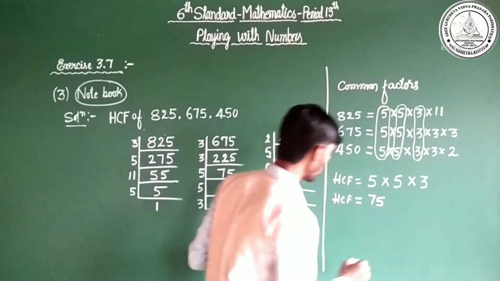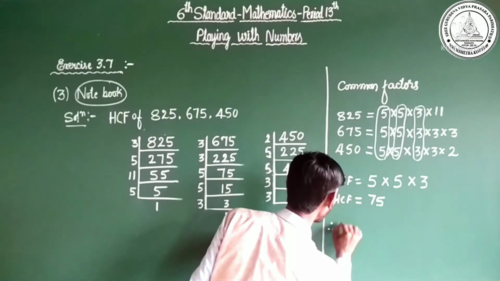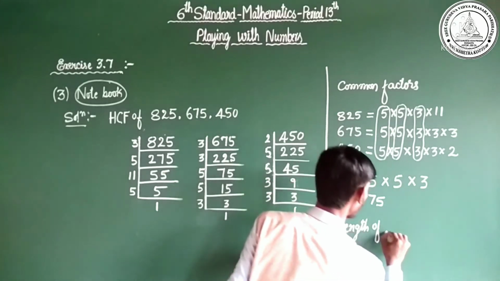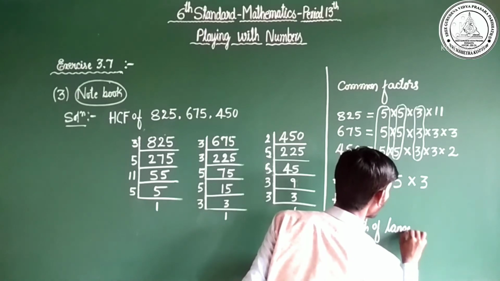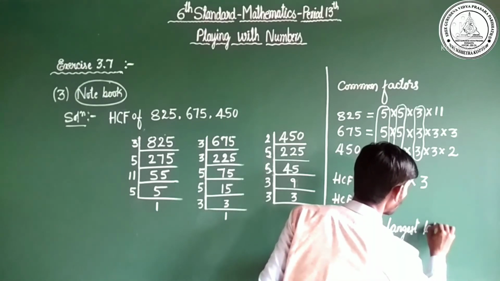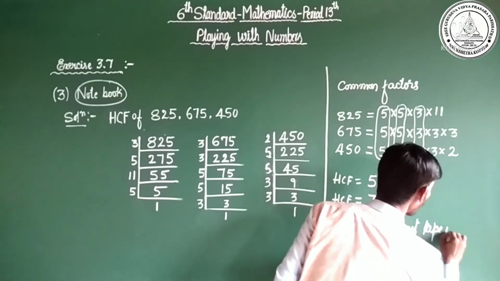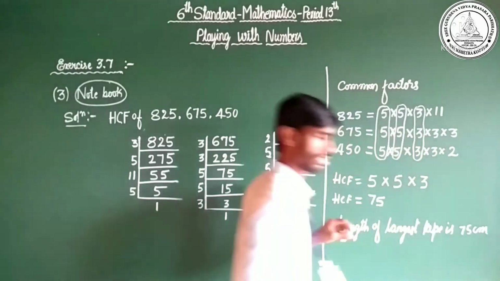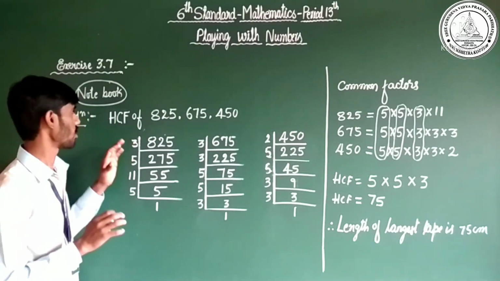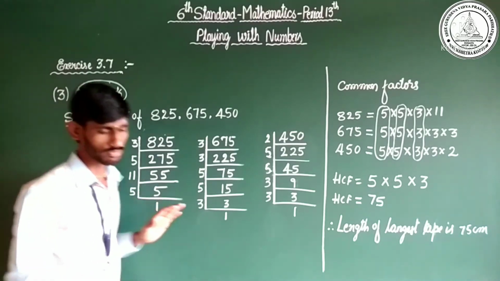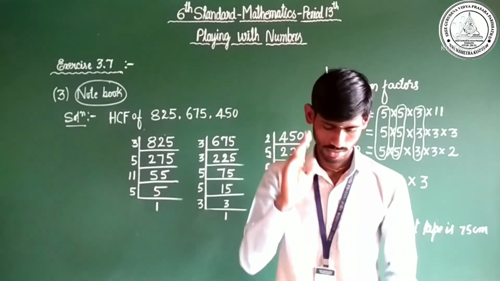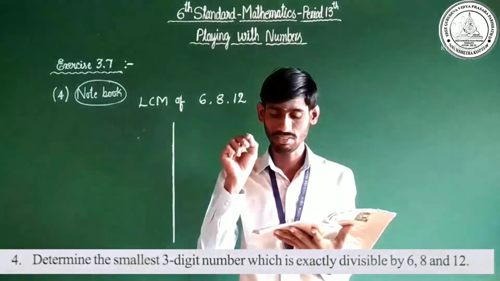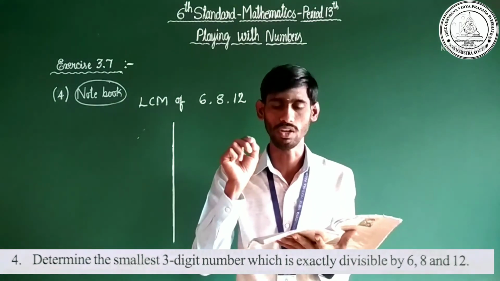Finally, complete this statement. Length of longest tape is, therefore, 75 centimeter. Okay, dear children, this is the complete solution of question number 3. Let us move to question number 4. Determine the smallest 3-digit number which is exactly divisible by 6, 8 and 12.